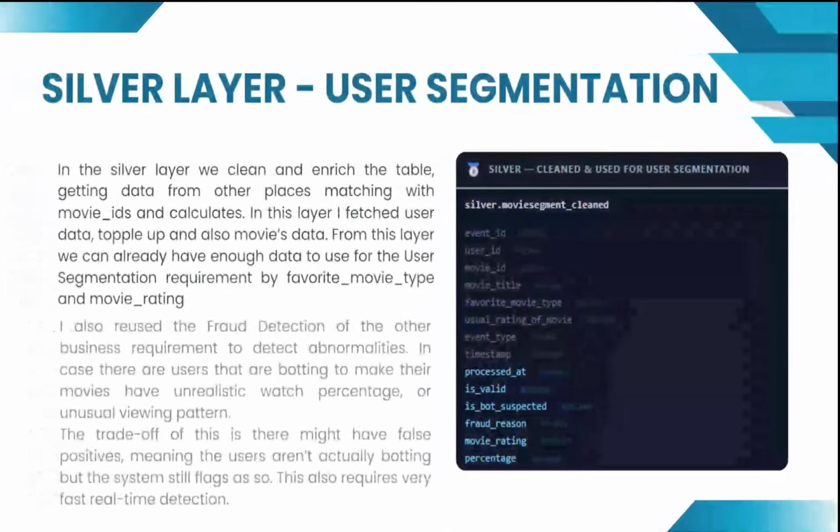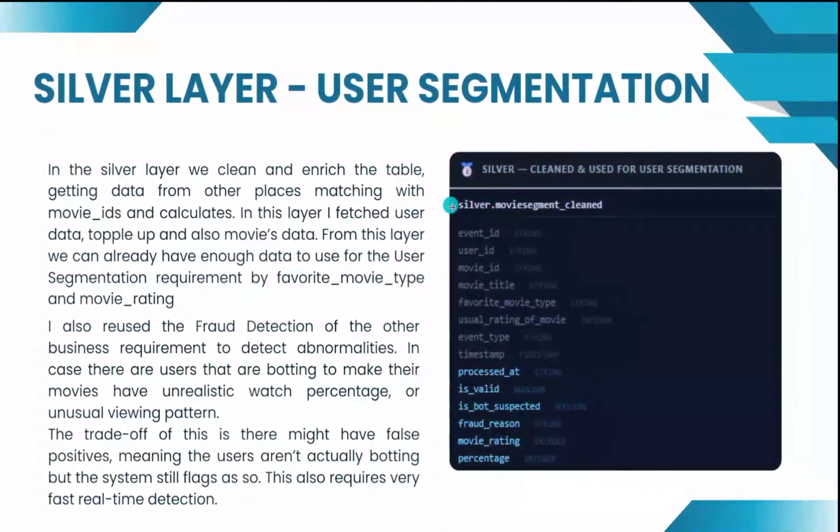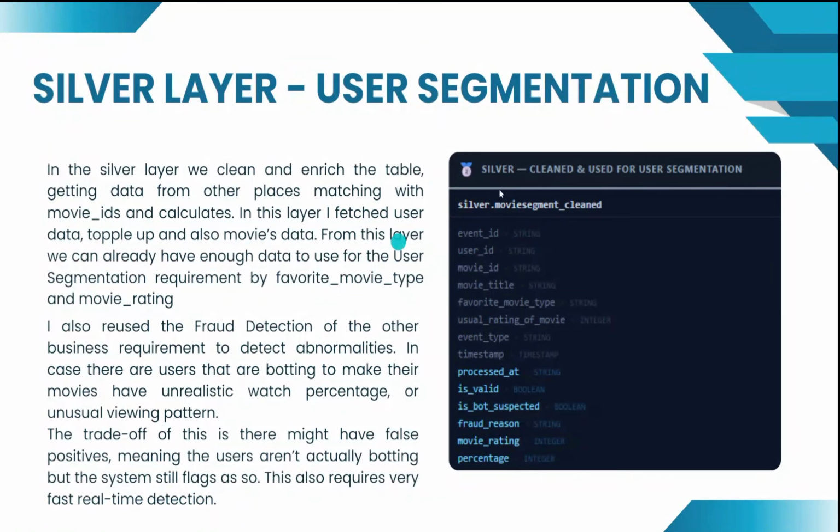Then it comes to the silver layer. In the silver layer, we clean and enrich the table, getting data from other places, matching with movie IDs and user IDs, and calculating. In this layer, I fetch the user data, top up, and also movie data. From this layer, we already have enough data to use for user segmentation by favorite movie type and user rating movies. I also use the fraud detection from the other business requirement to detect abnormalities.